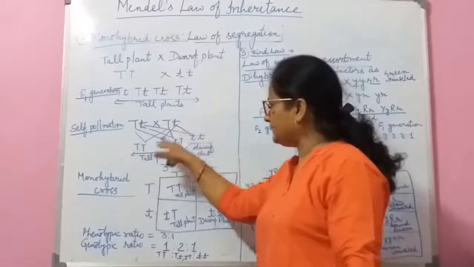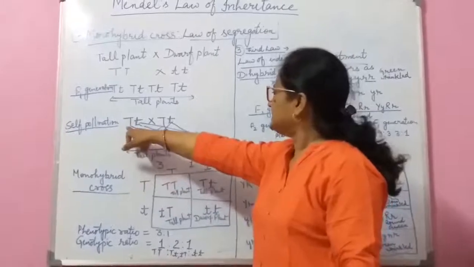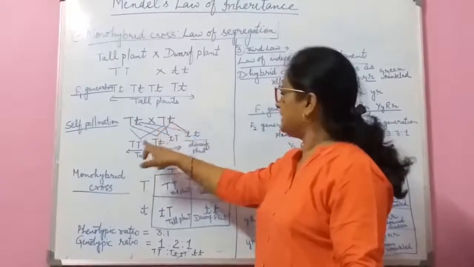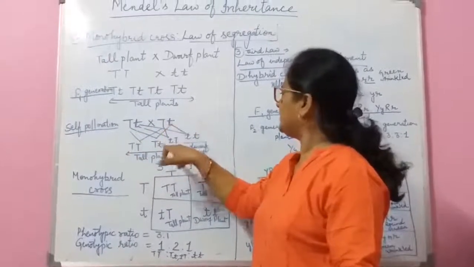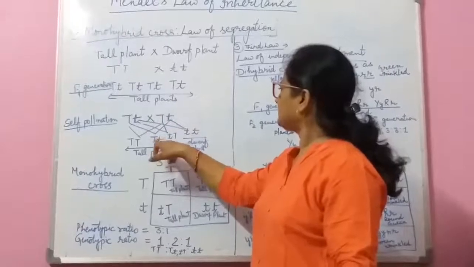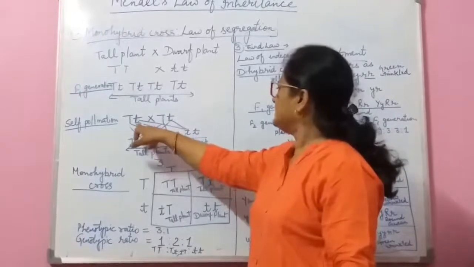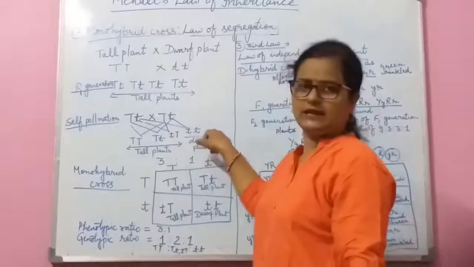Then if they are crossed with each other, what did he find? This capital T crossed with this capital T gives capital T and capital T. Then capital T and small t, then small t and capital T, and small t and small t.